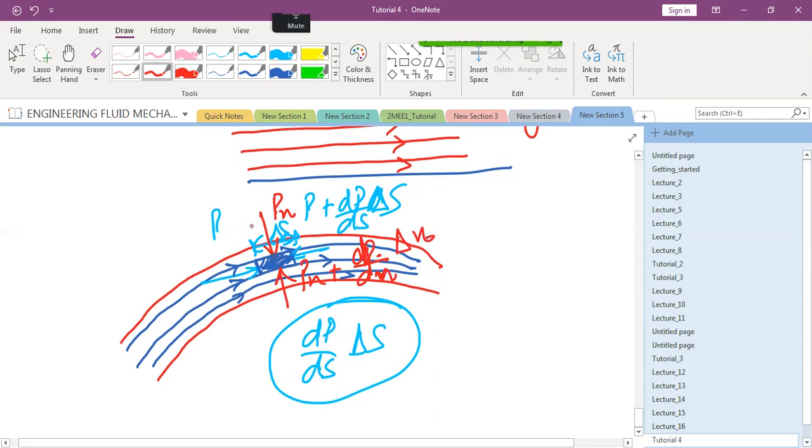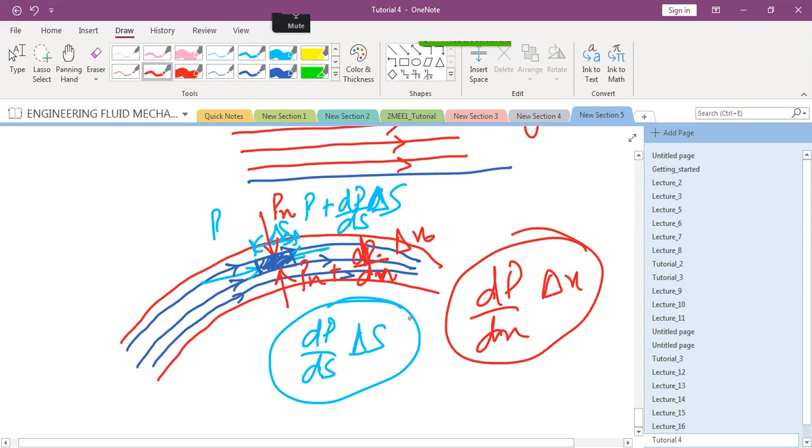So difference in pressure in normal direction comes out to be say dP by dn into delta n. So what do you think? This will be greater or this will be greater? Which one of the two will be greater? This will be like this, or like this?